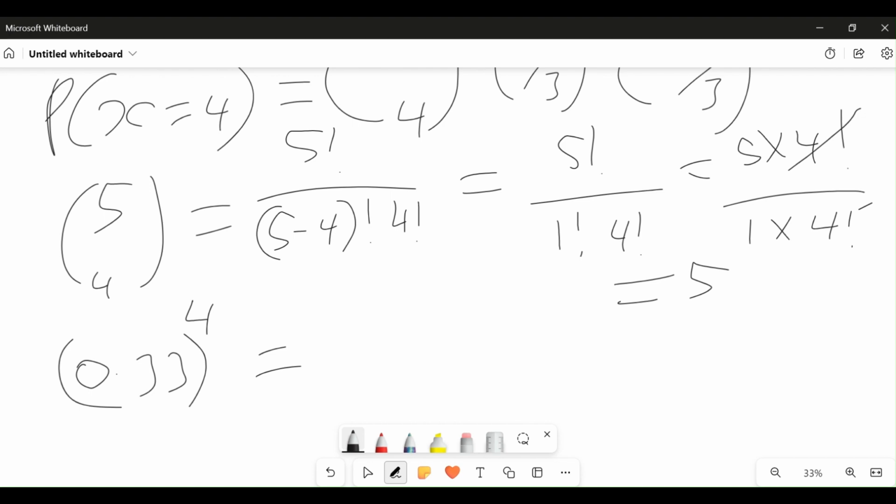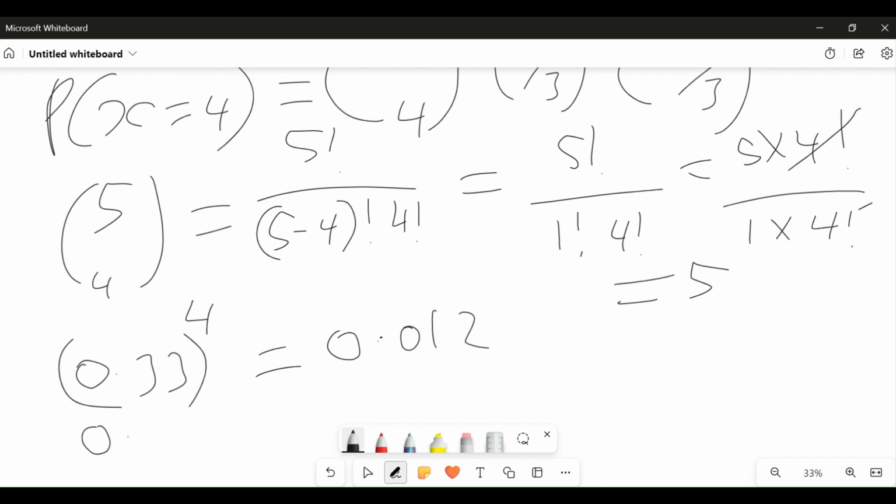This is our calculator. 0.33 raised to power of 4. What do we have? That will be equal to approximately 0.012, right?